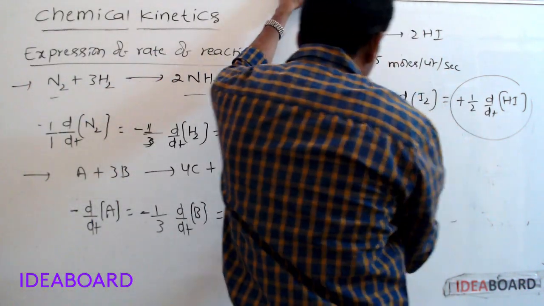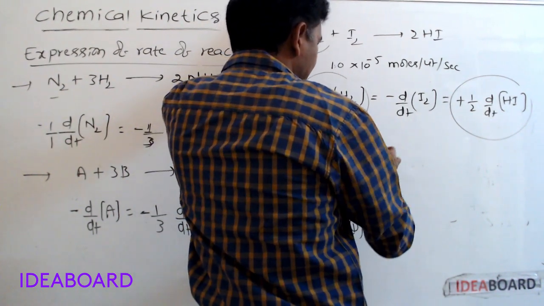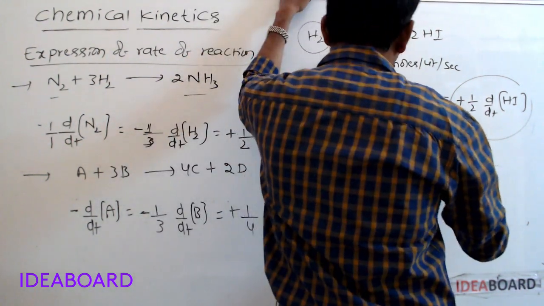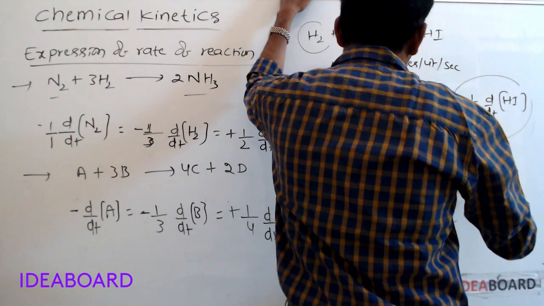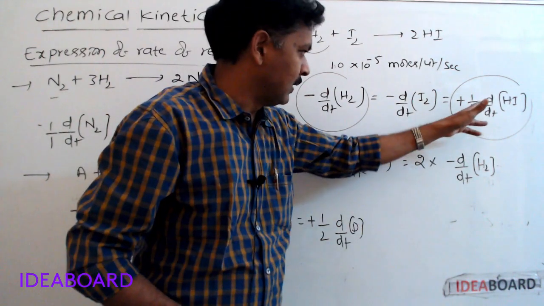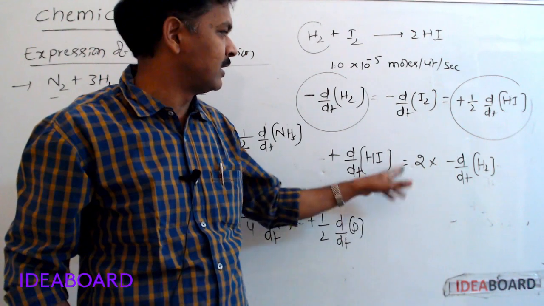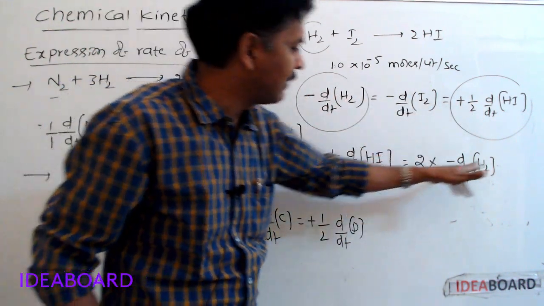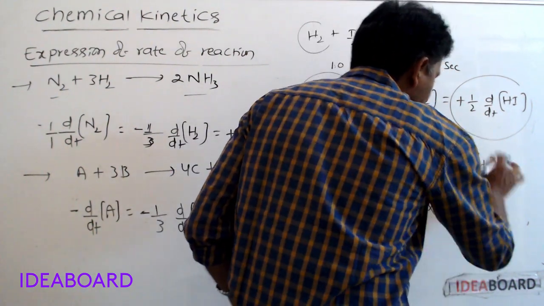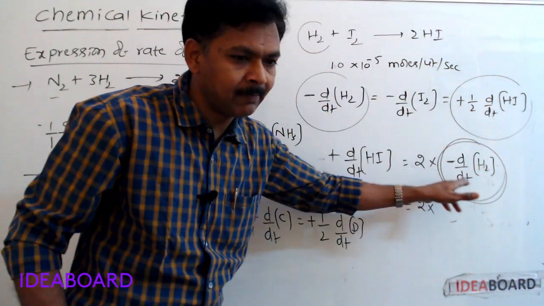The rate of appearance of HI, that is plus d by dt of HI concentration, is equal to 2 into minus d by dt of H2 concentration. That is, 2 into the rate of disappearance of hydrogen.